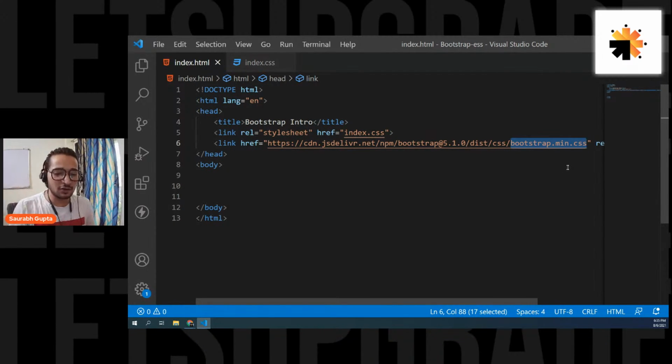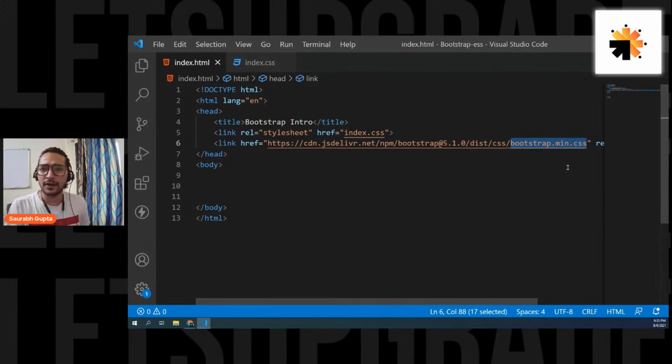Can we use Bootstrap in an Angular application directly? Yes. Why not? Yes, you can. You can use Bootstrap with React. You can use Bootstrap with Angular. You can use Bootstrap with Vue. Not a problem at all.